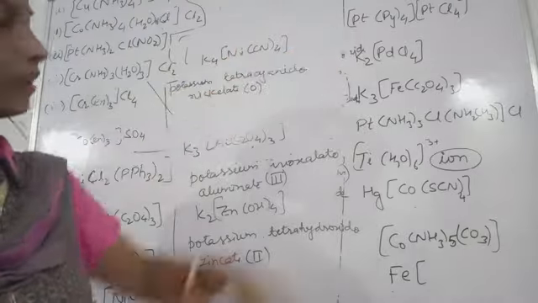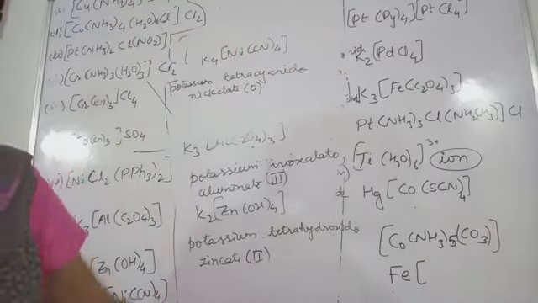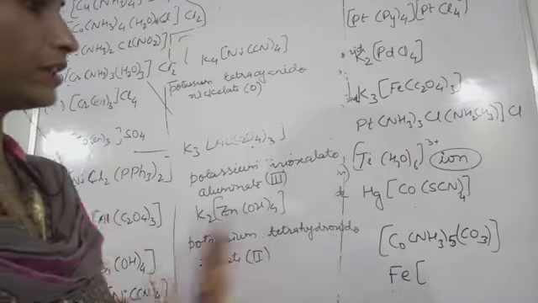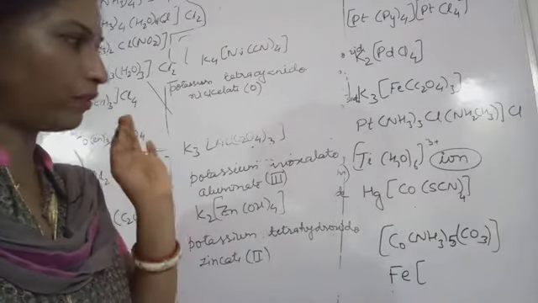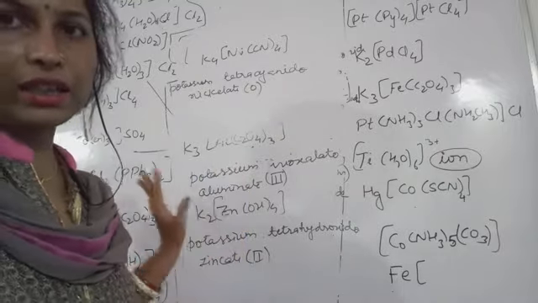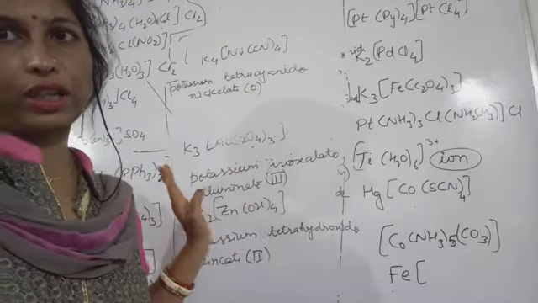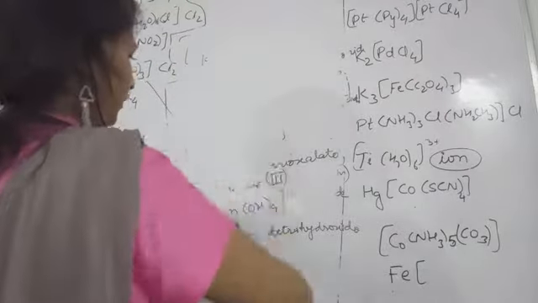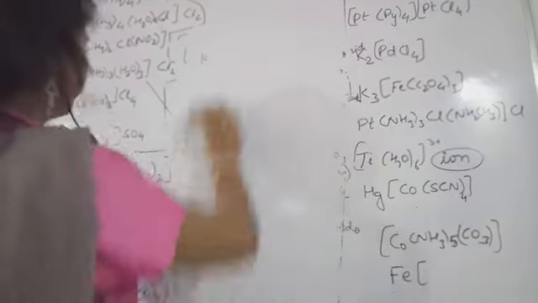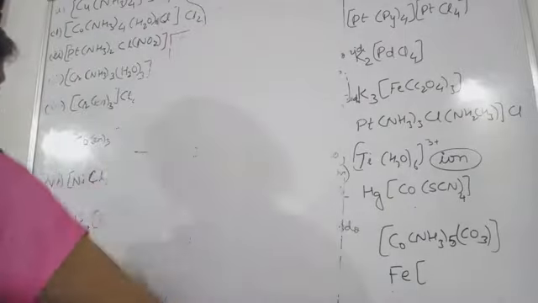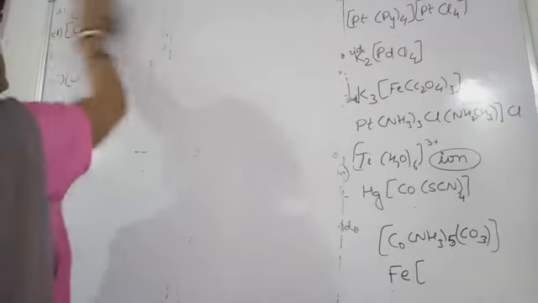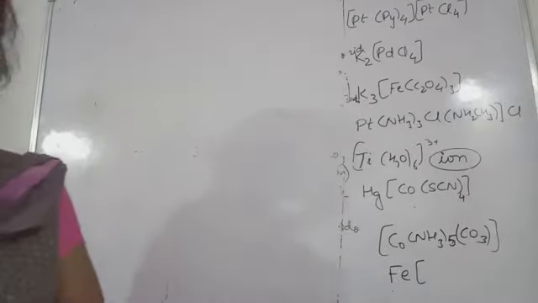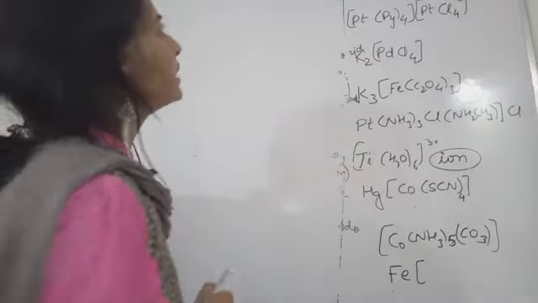Now I am writing these examples. Okay, very important, very different examples, all different examples I quoted here. It means you won't have any problem in writing the names of those coordination compounds. Okay, so I'm writing this. Okay, this is what, AgCN twice.